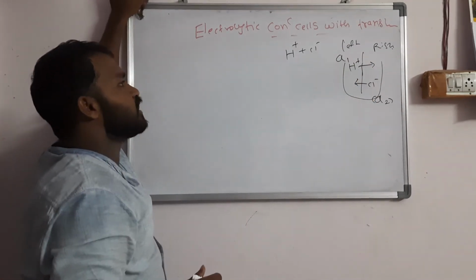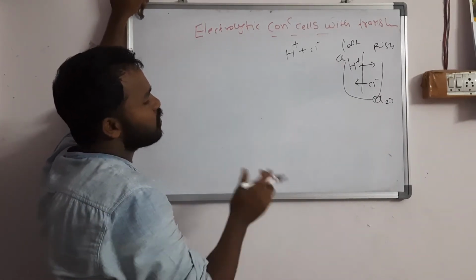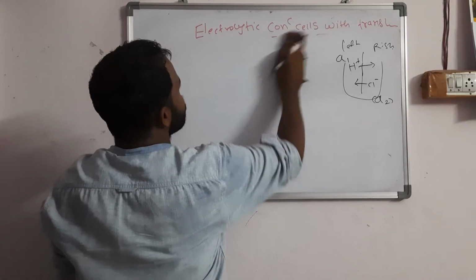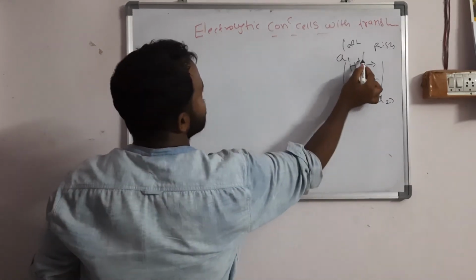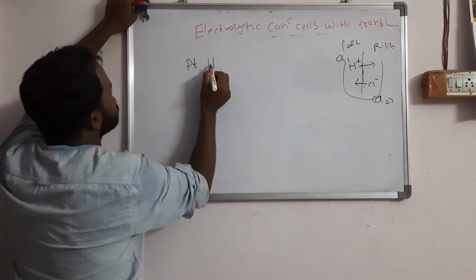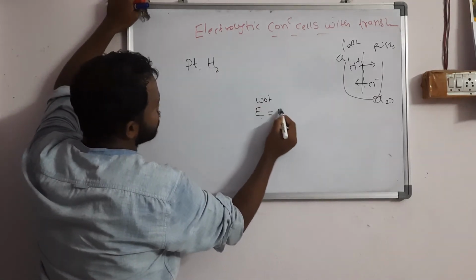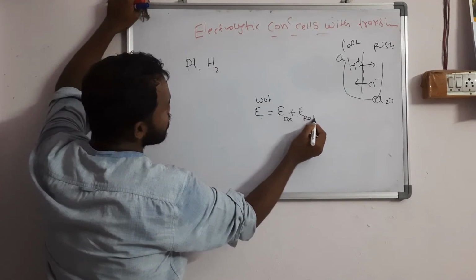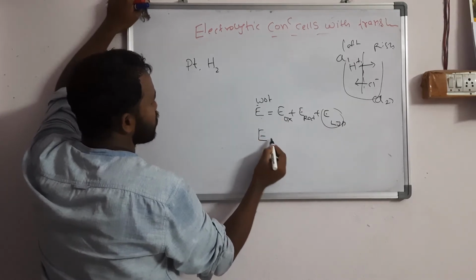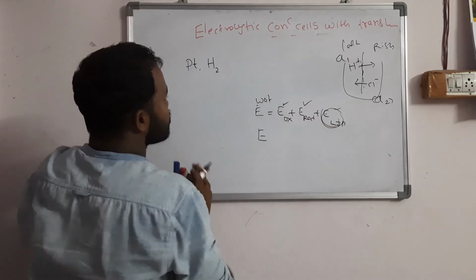In electrolytic concentration cell with transference, what happens? In this electrolytic cell, both the ions move from one solution to the other solution. Hence LJP exists between the two solutions. So you should write the cell equation first. Platinum H2. In general, E with is E oxidation plus E reduction plus E LJP. But in without transference LJP is 0, whereas in with transference LJP should be considered. That means E LJP also you should take.